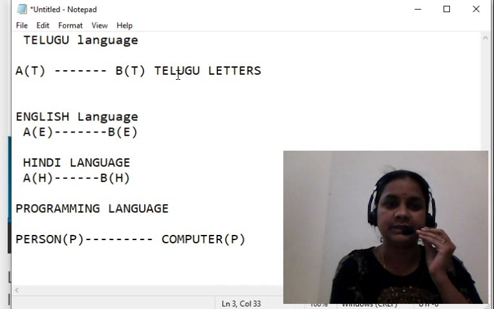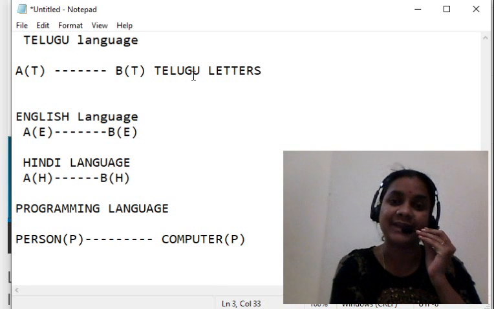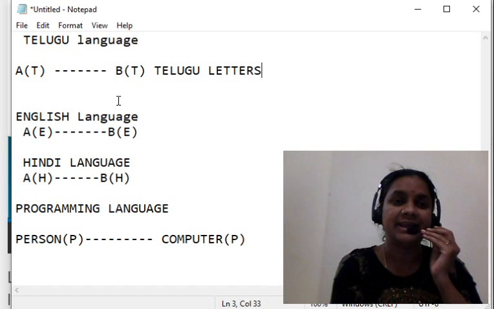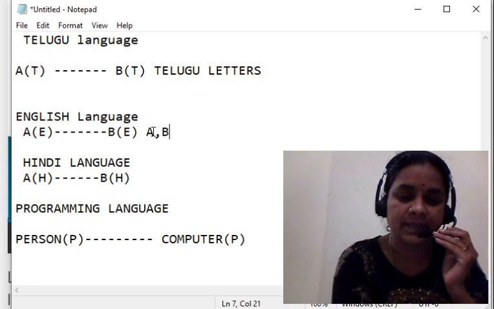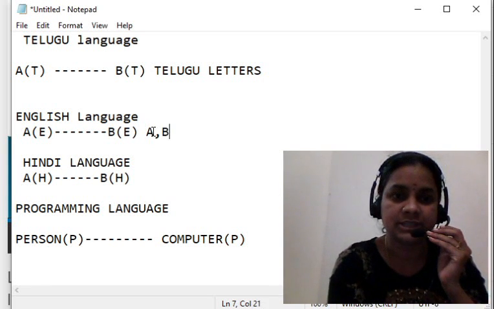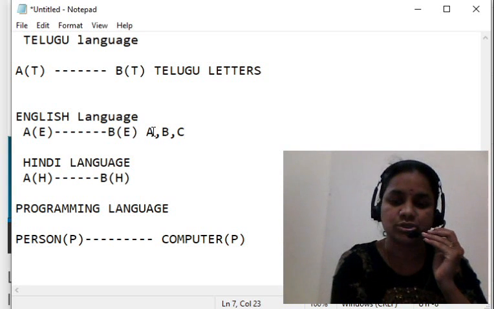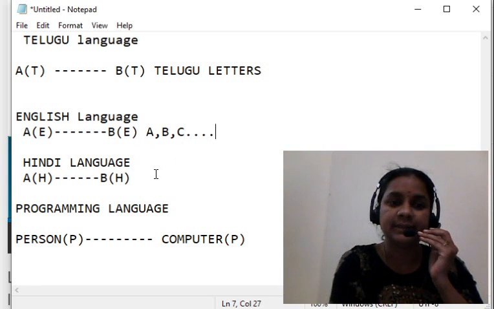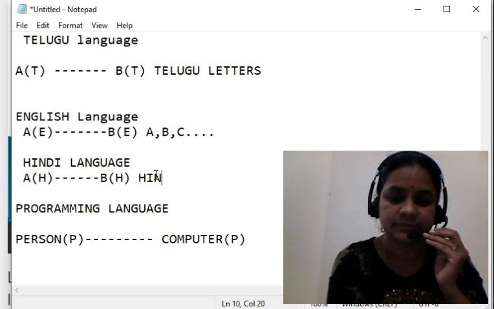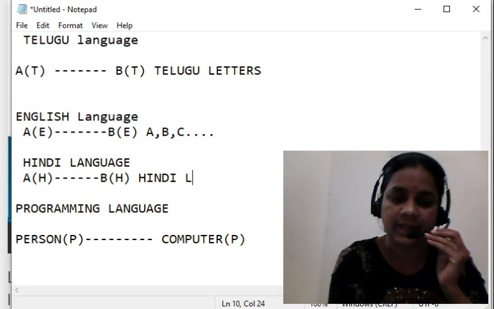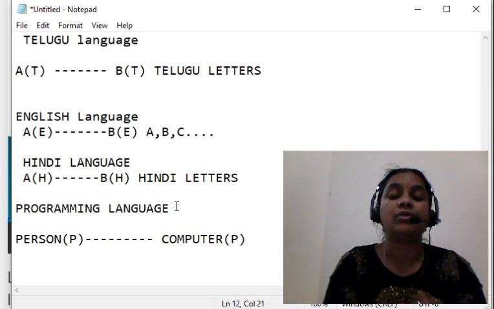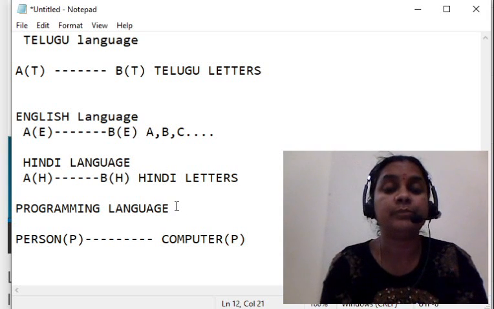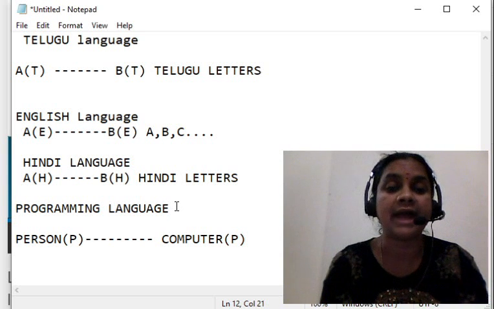Telugu letters. T means Telugu, so we have Telugu letters. E means English, so we have English letters. That means A, comma, B, comma, all these things we have here, and so on. Hindi means we have Hindi letters. Then programming languages, what do we have here?